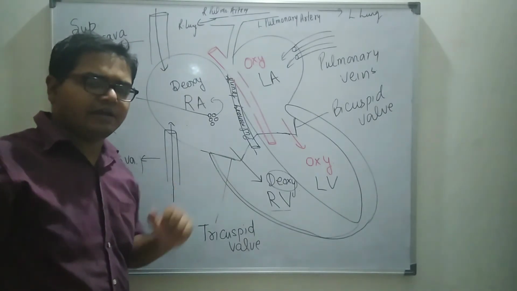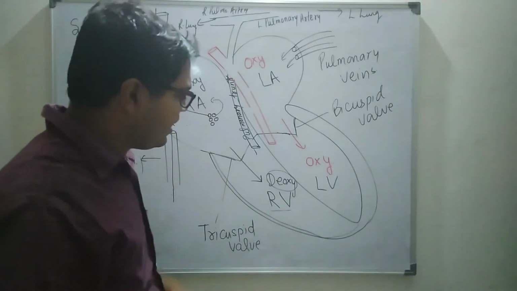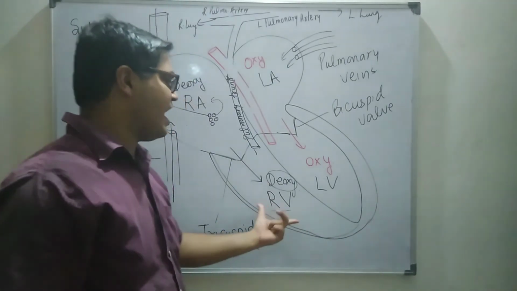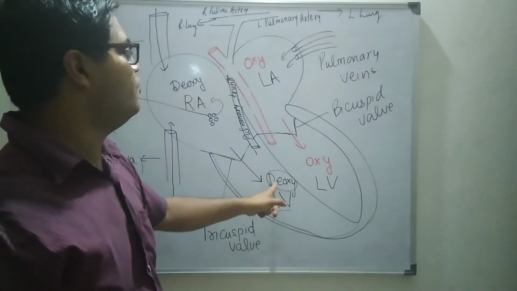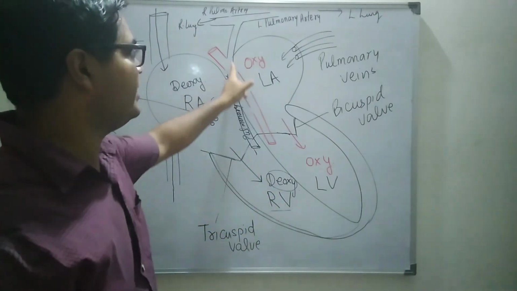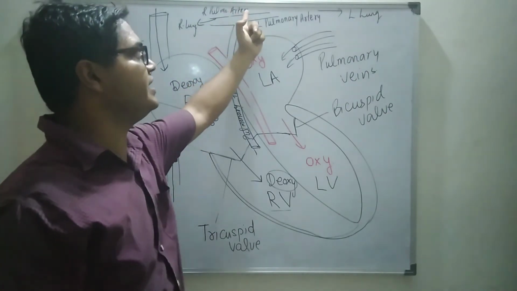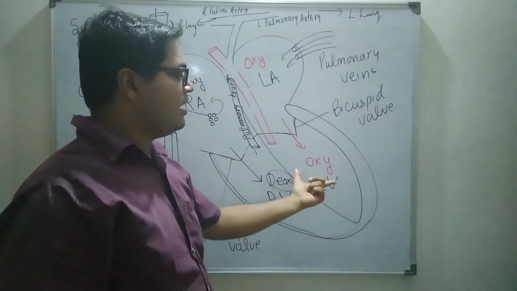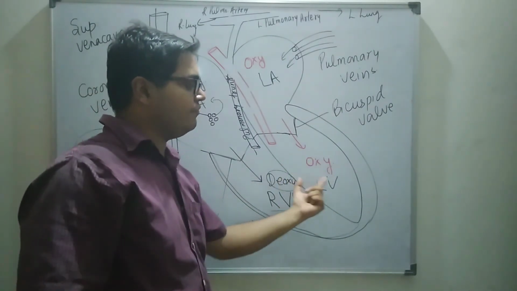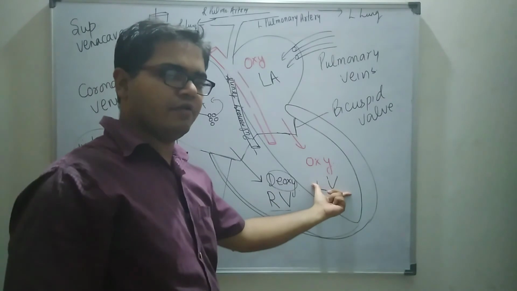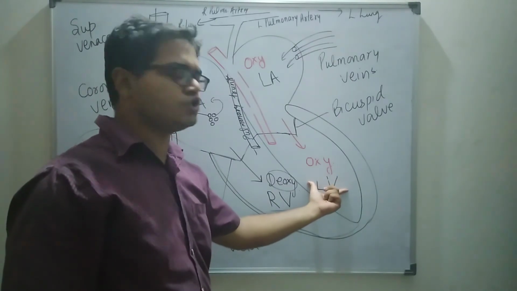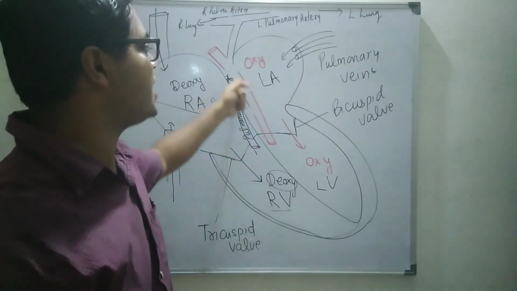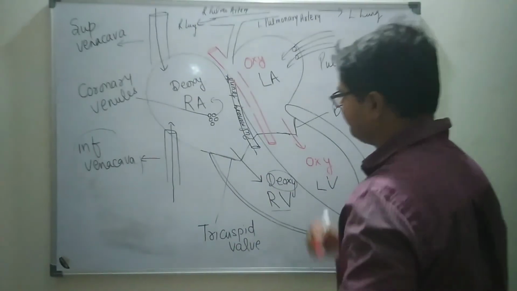What I was telling you is that during the fourth phase of the cardiac cycle, the right ventricle contracts and the deoxygenated blood moves into the pulmonary trunk, then to the pulmonary arteries, then to the lungs. Whereas in the left ventricle, with the contraction of the left ventricle when it shows systole, the oxygenated blood moves into the largest artery, that is the aorta.